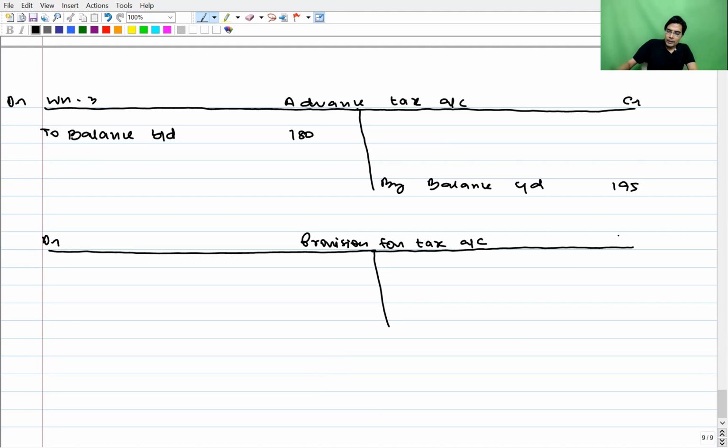Similarly, provision for tax, opening balance 180, and closing balance 200. After writing the opening and closing balances of advanced tax and provision for tax, in the P&L account, during the year, we have created provision for taxation to the extent of 200.